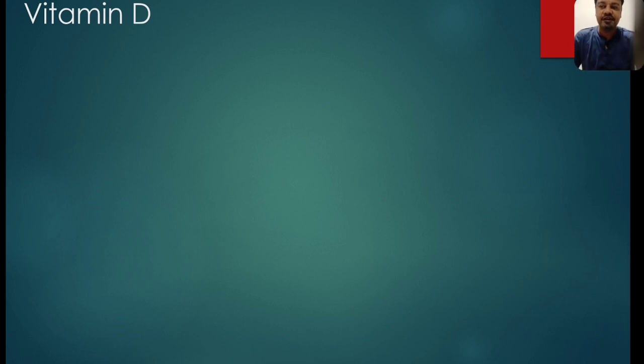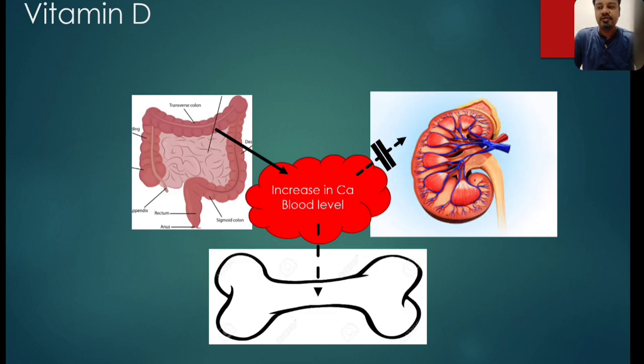Now, vitamin D. Vitamin D does not directly affect the bone calcium, but it functions as an assistant to PTH in increasing the level of calcium inside the blood. How does it do this? By increasing the absorption and decreasing the excretion. So the overall effect is an increased level of calcium inside the blood, and this increased level of calcium then moves back inside the bone.